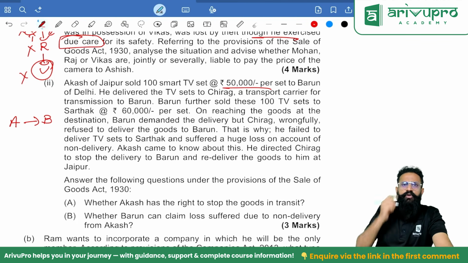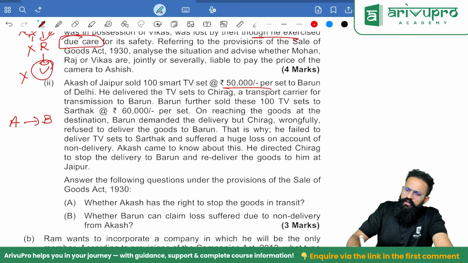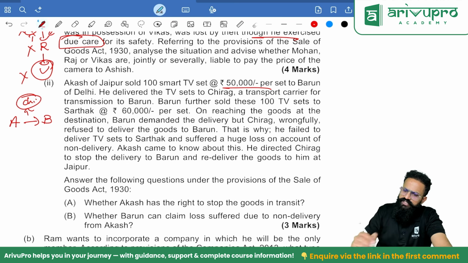Whenever names come in your exam, it is your responsibility to first write them down like this, sir. And don't write on the question paper. Take a pencil and write it in your answer sheet only. After everything is done, erase. Okay. He delivered the TV sets to Chirag, a transporter. Okay. It is given to Chirag, a transport agent.